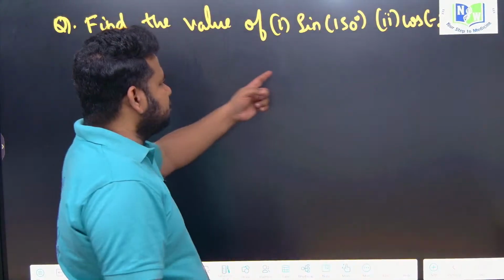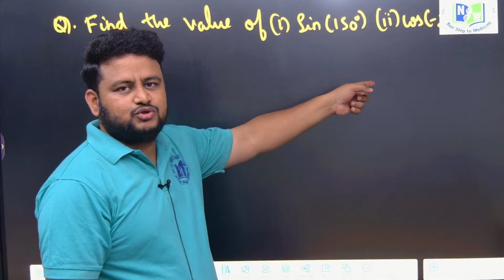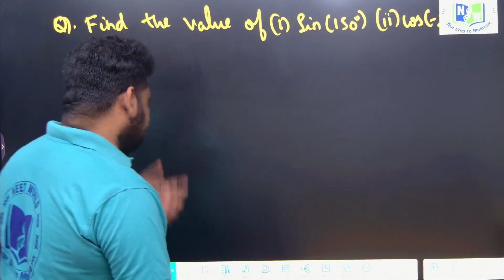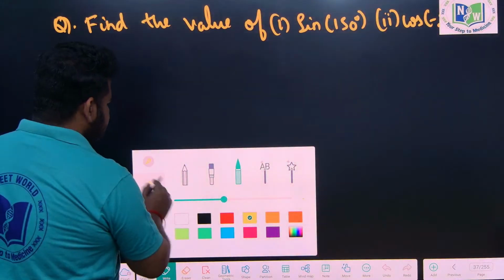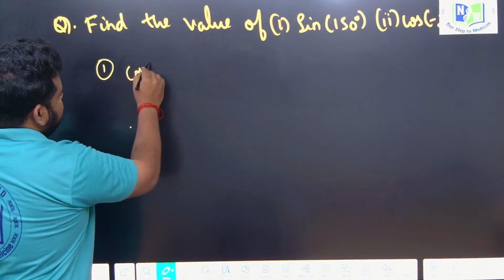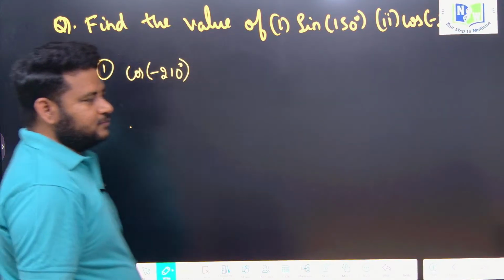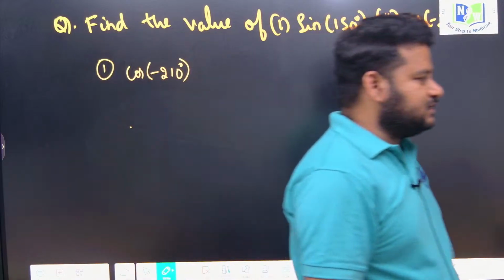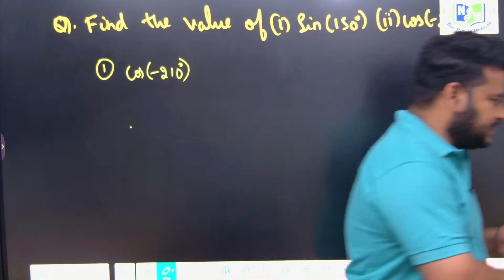Yesterday we solved a question on sine 150 degree. I also gave a question on cos of minus 225 degree. Now let us take up one more question to make this concept clear for you. That is cos of minus 210 degree. I want to find this value. I hope it is clear.